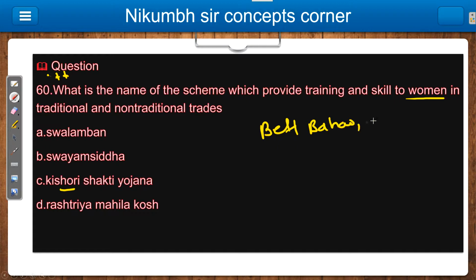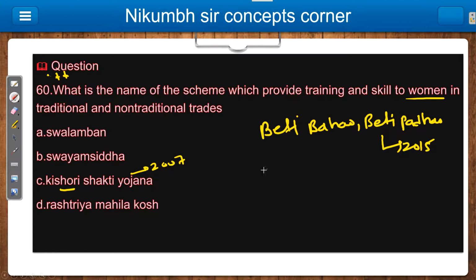Beti Bachao, Beti Padhao. When it is started, you should remember the starting year also. Like Kishori Shakti Yojana 2007, then Beti Bachao Beti Padhao 2015. So these are important, that's why I told you to remember the year also.